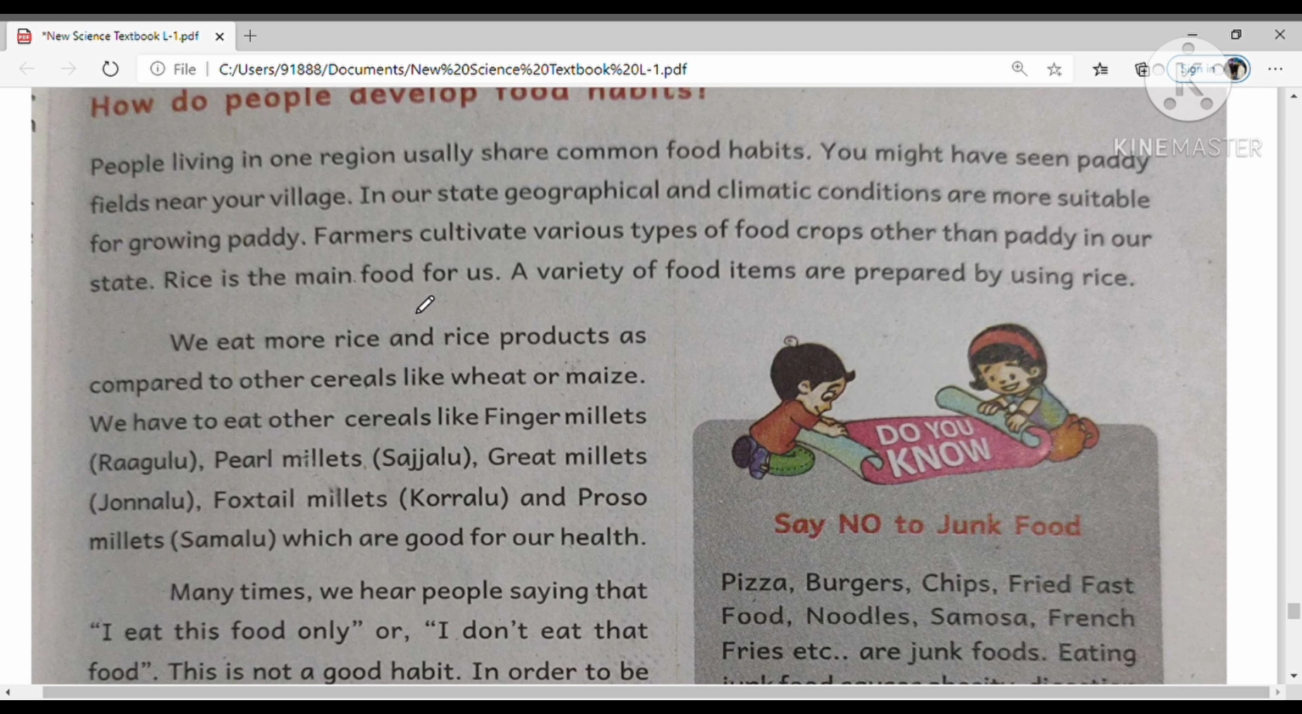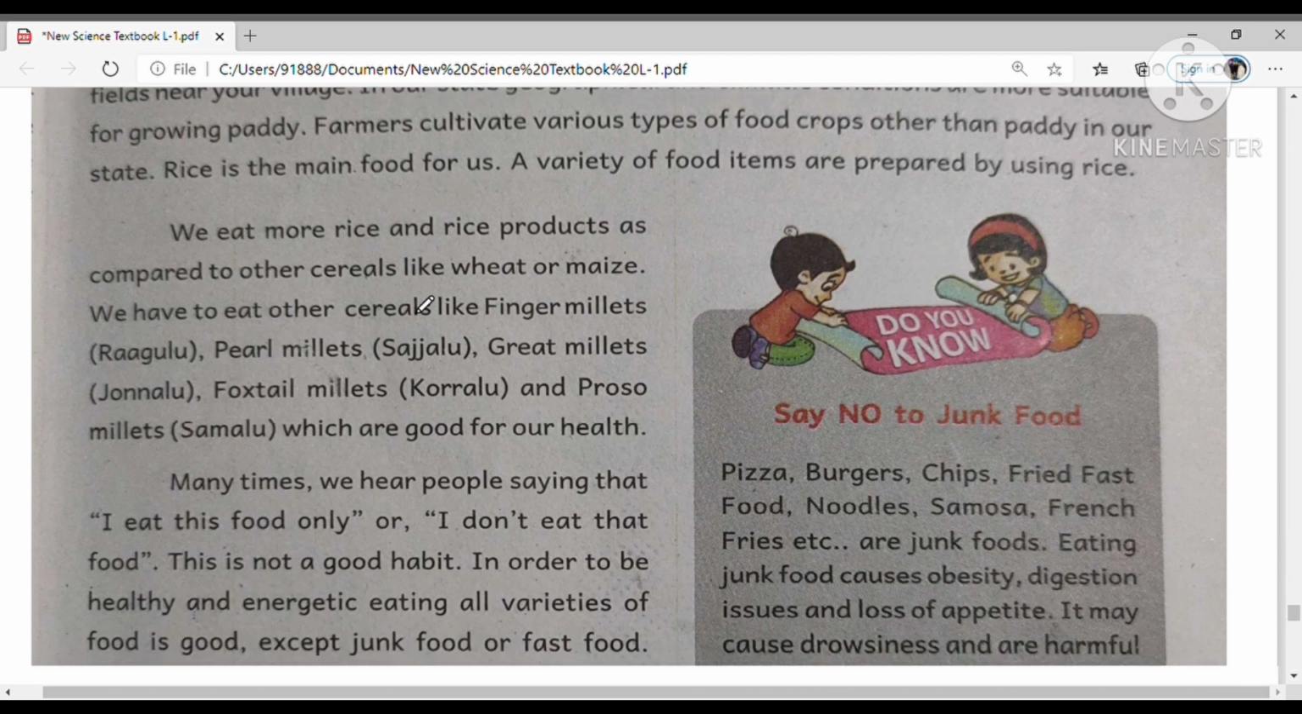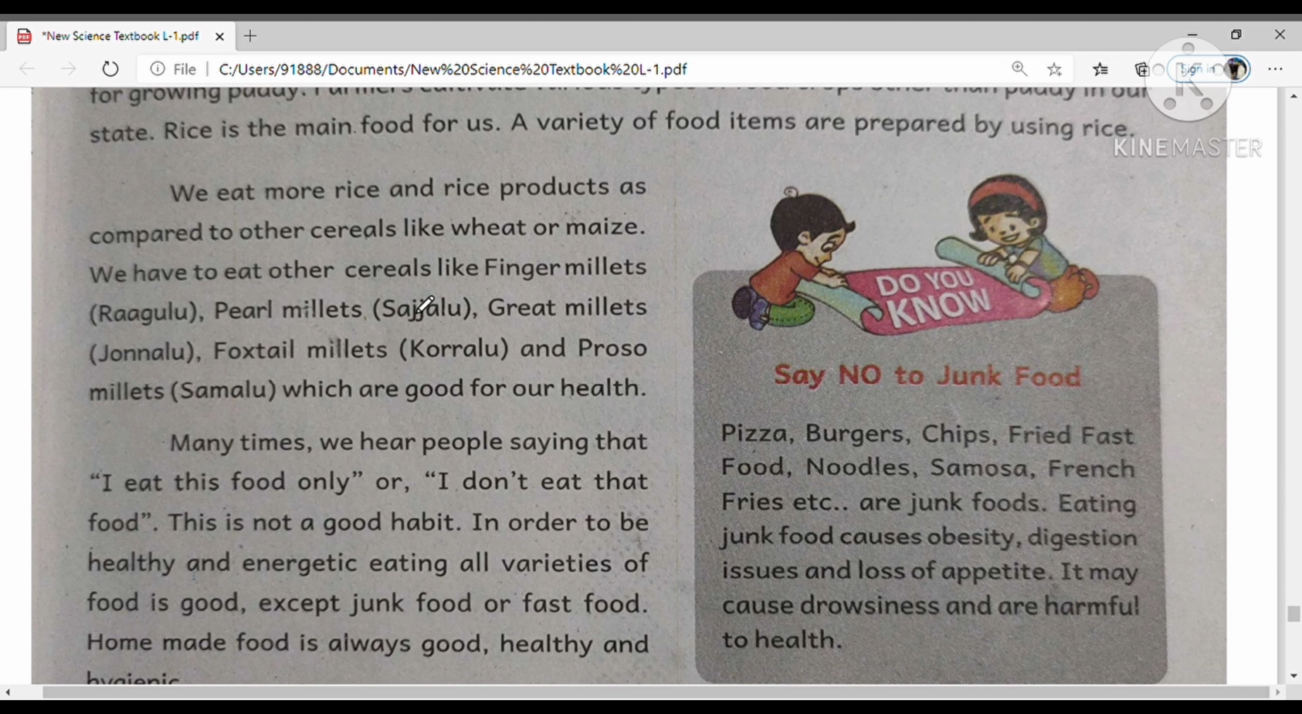A variety of food items are prepared using rice. We eat more rice and rice products as compared to other cereals like wheat or maize. So we have to eat other cereals like finger millets, ragulu, and pearl millets, sajjalu. Finger millet is the English word, and in Telugu we say ragulu.